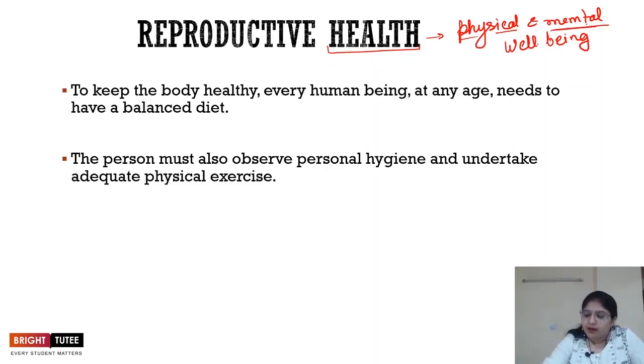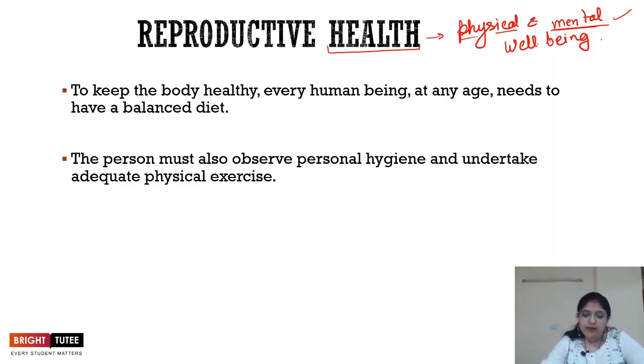When we are saying mental well-being, that means a person feels happy and motivated and is satisfied with the day-to-day life, does not have any kind of stress. That person is said to have good mental health. So both of these aspects are very important, and if a person has both these well-beings, then only the person is said to be healthy. If it is not so, in that case the person is said to be unhealthy, right?